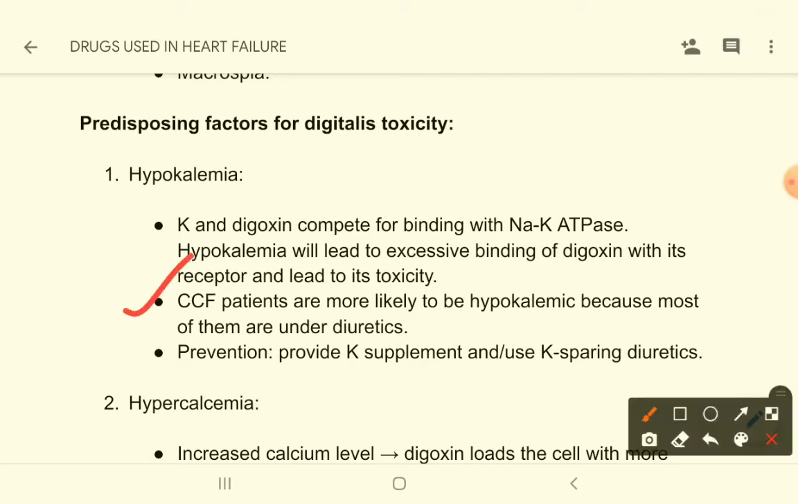In congestive cardiac failure patients, they are more likely to be hypokalemic. Why? Because these patients are usually on diuretics, and diuretics cause hypokalemia. So how can you prevent this? By providing potassium supplement, or you can use potassium sparing diuretics like spironolactone.